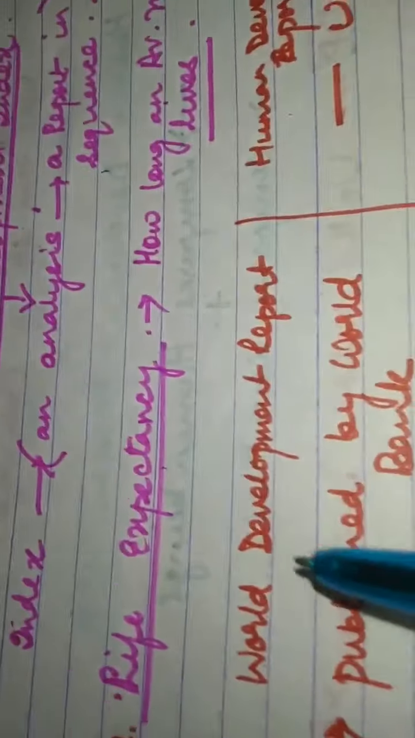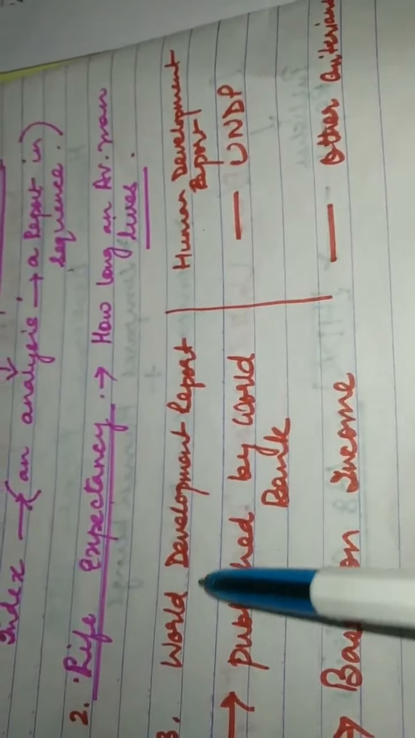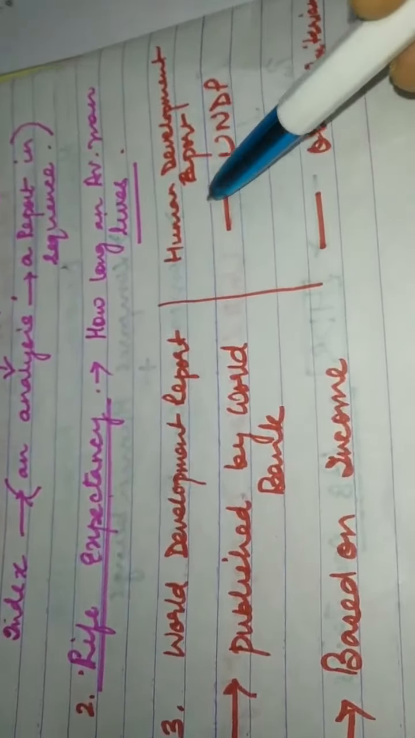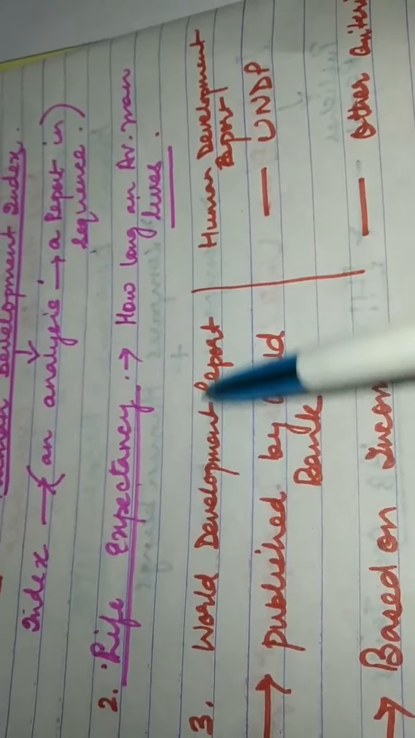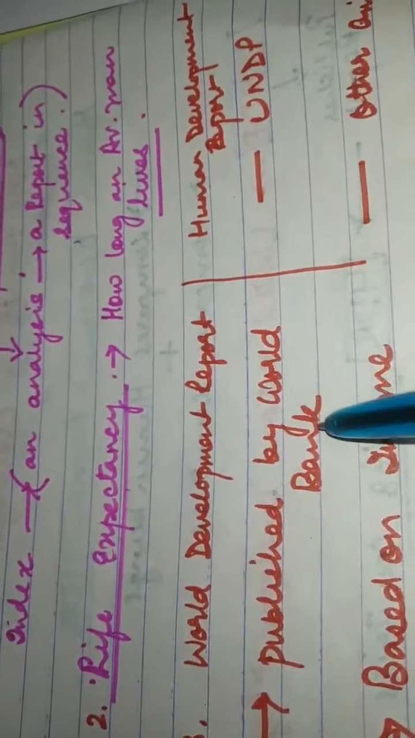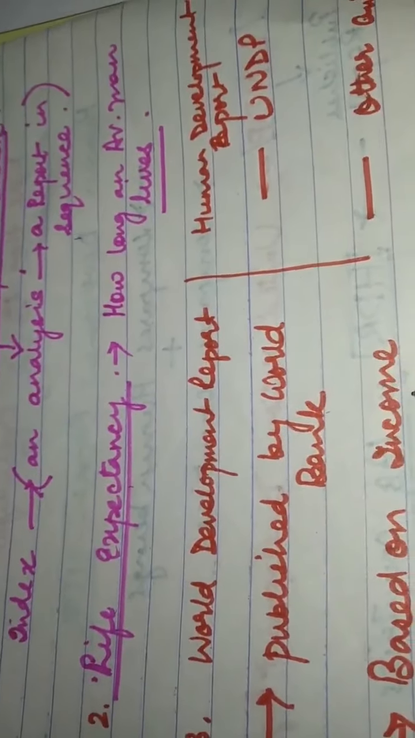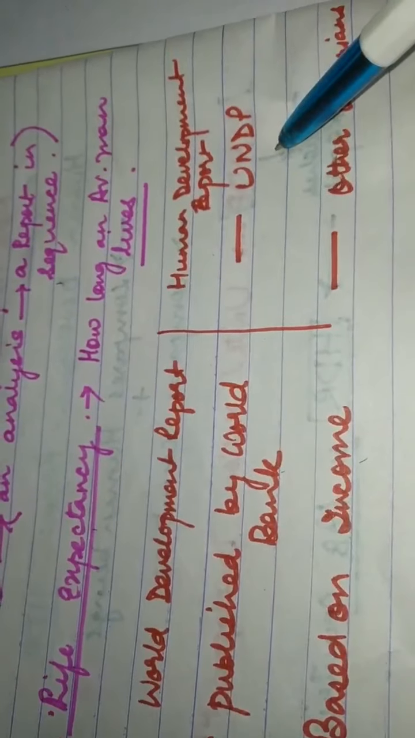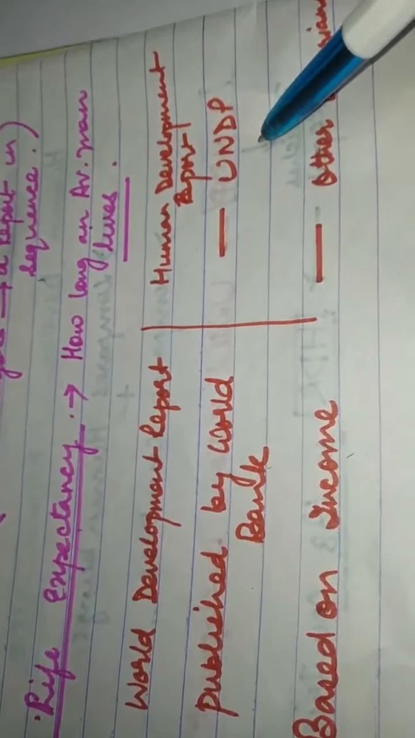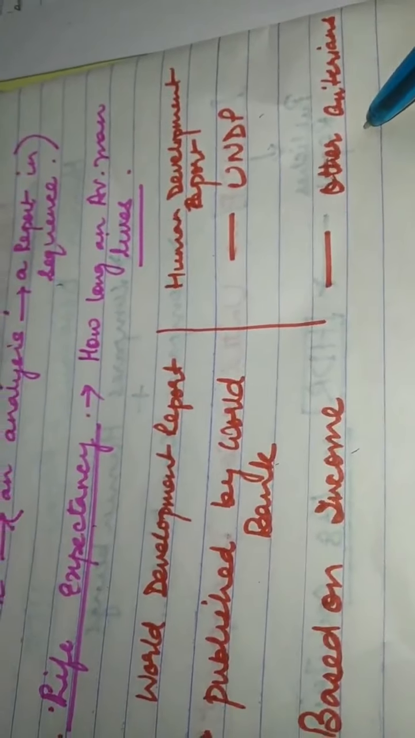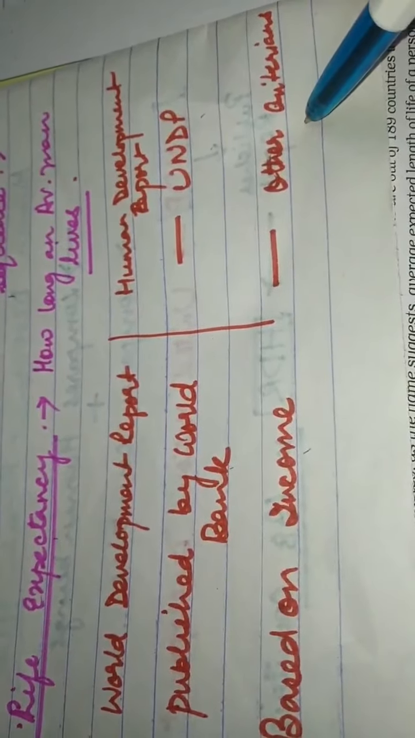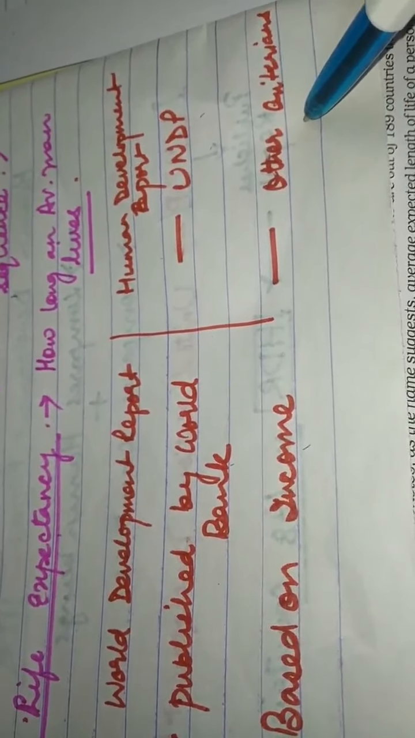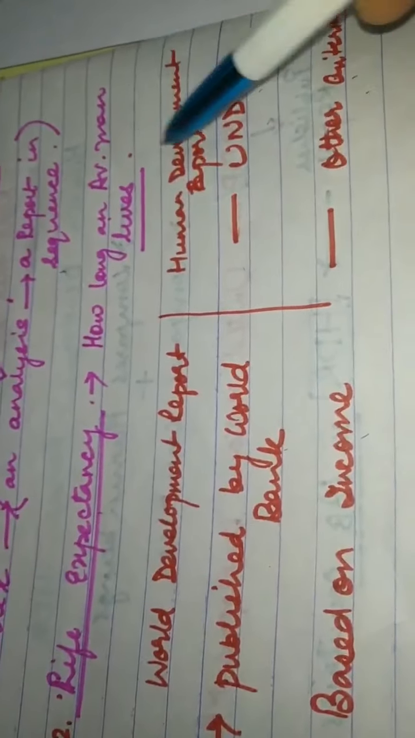Okay, now one small important topic which you have already done, I just want to put it into your notice. The World Development Report is published by the World Bank, which is based on the income, whereas Human Development Report is published by UNDP, United Nations Development Program, and it is based on the other criteria like net attendance ratio, literacy rate, infant mortality rate, life expectancy, and per capita income. So everything is involved in it.